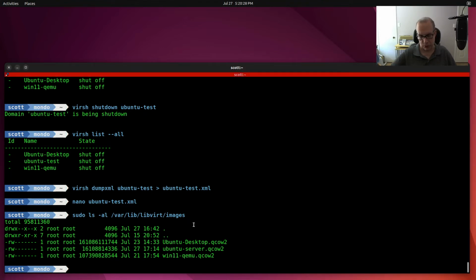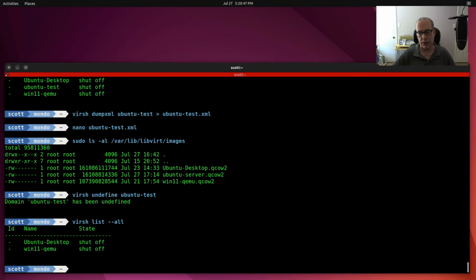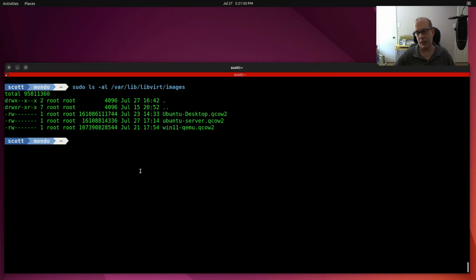So I could delete this virtual machine by doing a virsh undefine ubuntu-test. And it says it's been undefined. Now, if we go up here and we do a virsh list --all, you'll see that there's only the two virtual machines and not the server that we just created. However, if I look at the contents of the directory where the images for the hard drives are stored for KVM, you can see that I still have the server listed in this particular location.